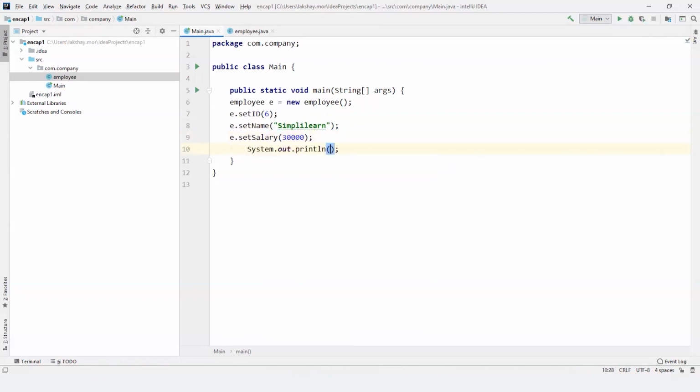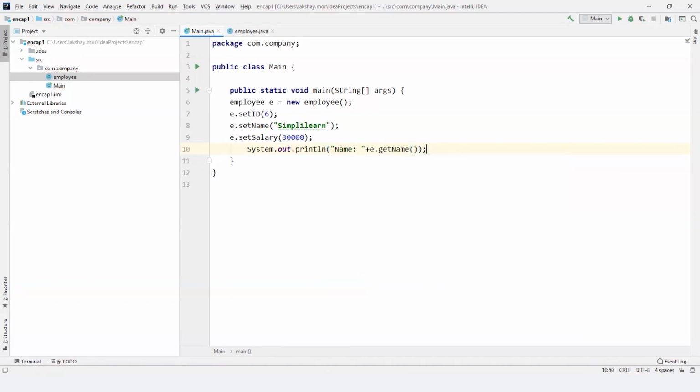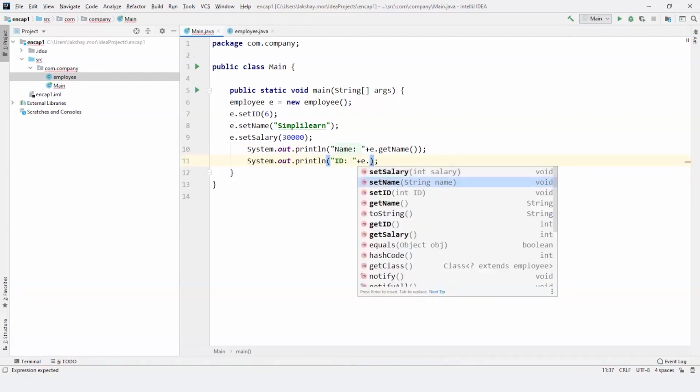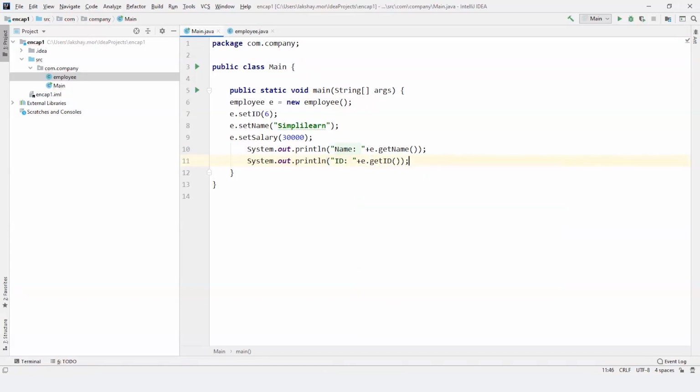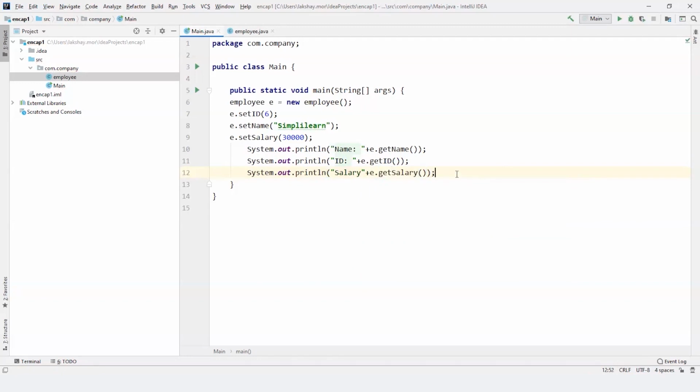For this I'm gonna go to a print statement and then name and e dot, not setName, but this time I'm gonna go with getName. getName is to return the value of the name that I have given. So in this case that's Simplilearn. And next will be id and e.getId. And lastly salary, e.getSalary. So this is a simple program that is used to define encapsulation.